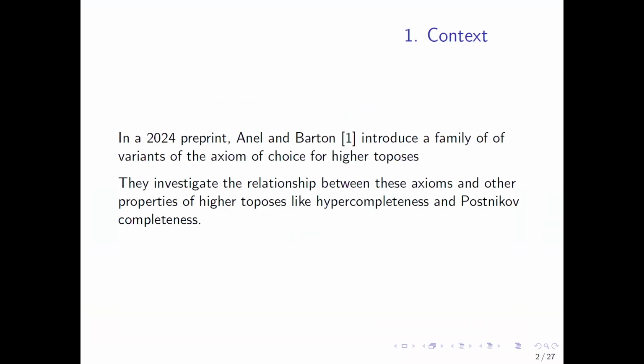The impetus for the project was a 2024 preprint by Michu and L and Reed Barton. There, they introduce a family of variants of the axiom of countable choice for higher toposes. In the preprint, they investigate the relationship between these axioms and other properties which may or may not hold of higher toposes, such as hypercompleteness and Postnikov completeness.